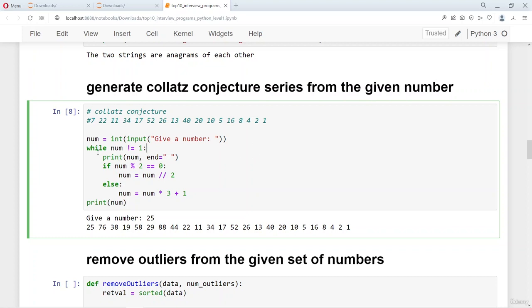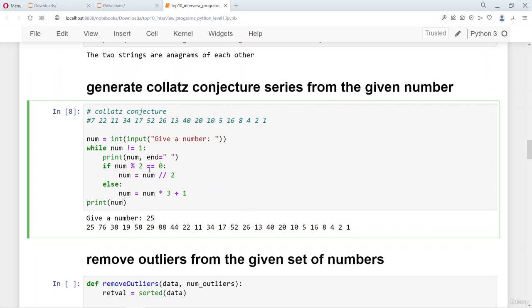And the way it is done is there is a while loop which checks if the number is 1. If the number is 1, then it should end, but till it is not equal to 1, the given number is divided by 2 or multiplied by 3 plus 1. Based on the number being even or odd, these two operations are performed, and then the same number is checked if it is equal to 1. If the number becomes 1, then we come out of the while loop. But until the number becomes 1, we use this if and else.